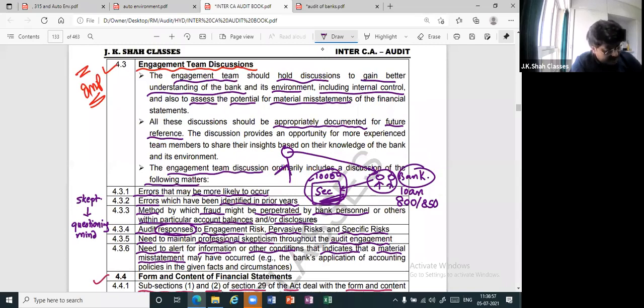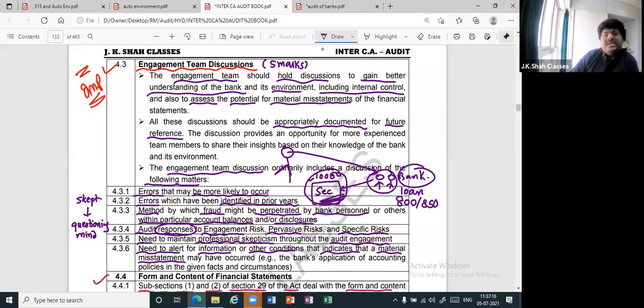This comes in the examination for 5 marks. So, what are engagement team discussions? Very simple. Engagement team discussions are basically done in order to obtain a better understanding of the bank and its environment, including ICS, so that you can decide the possibility of the material misstatements, whether it will be more or whether it will be less.